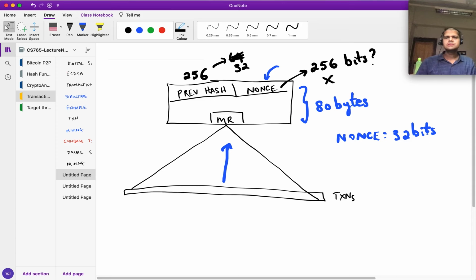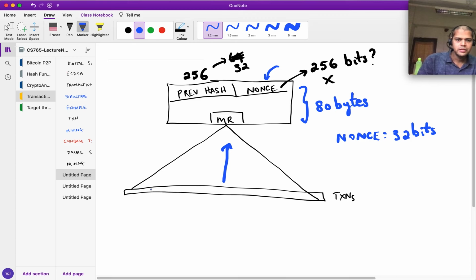So that seems very small because you can only try 2 to the power of 32 values, right? And what do you do after that if you don't win the game? So that's a good point. So what they would do is they would create this sort of a tree and try out 2 to the power of 32 different values for the nonce.